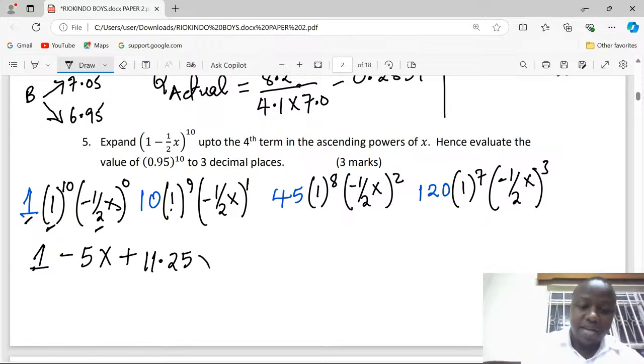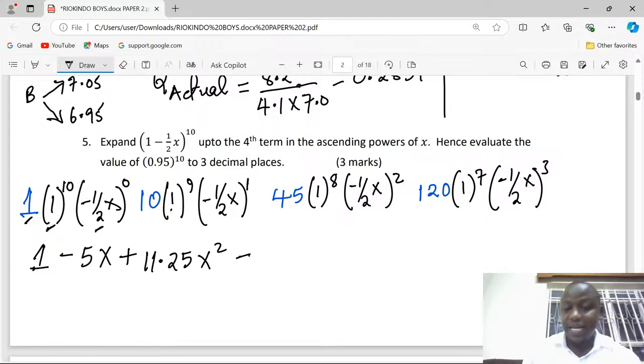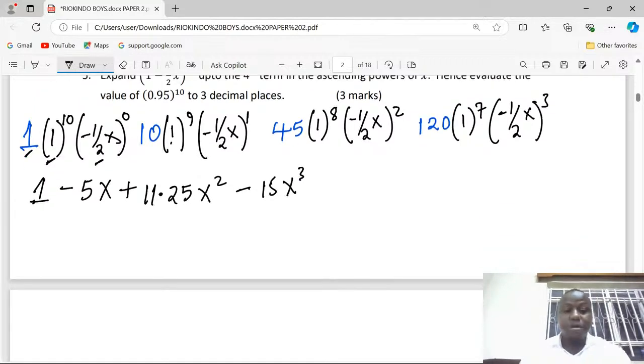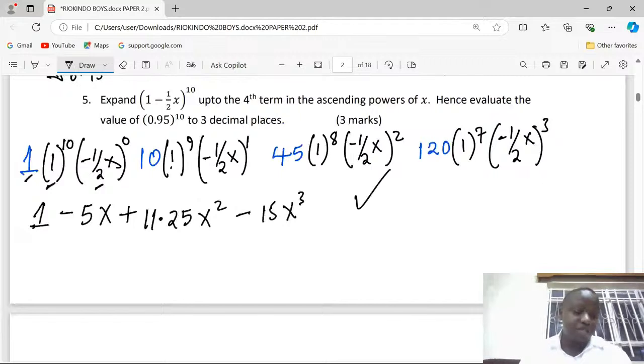11.25 x squared. And finally minus, we will have 120 multiplied by 1 power 7, which is 1. So 120 times 1, then multiplied by negative 1 over 2 x power 3. That means it will be negative 1 over 8 x power 3. So 120 times 1 times negative 1 over 8 will be negative 15, and x becomes power 3. At this point now, we are done with our expansion, fully expanded.